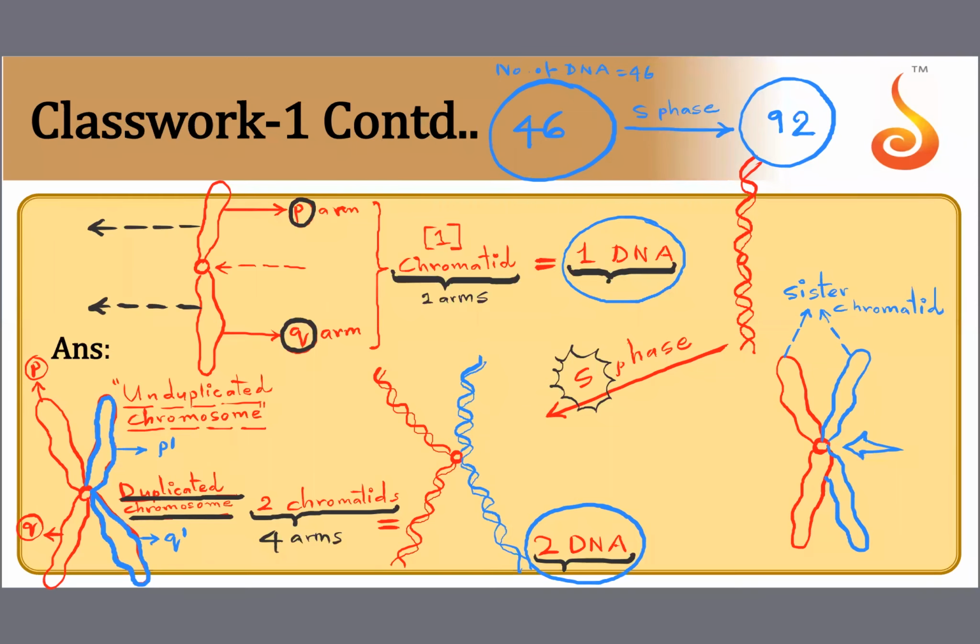Because there are 4 arms, they make up 2 chromatids, and those chromatids which are united at the centromere are referred to as the sister chromatids. Okay? So this is very basic, children. You should know about this very clearly.